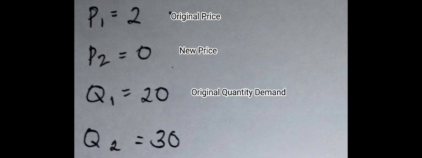Let's have here a second example. Our original price would be 2 and our new price would be 0, while our quantity would go from 20 to 30. The original quantity would be 20 and our new quantity would be 30. Now let's solve the elasticity of price.